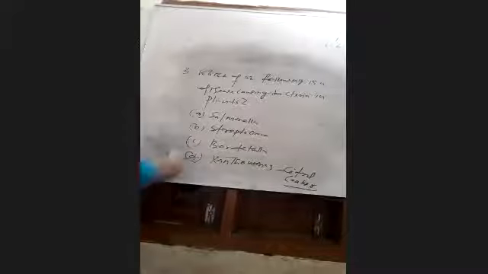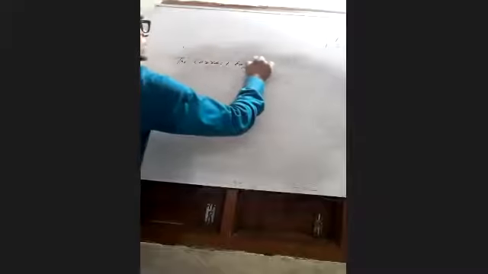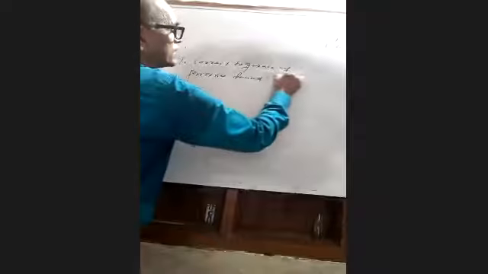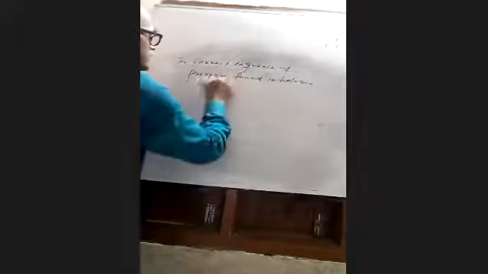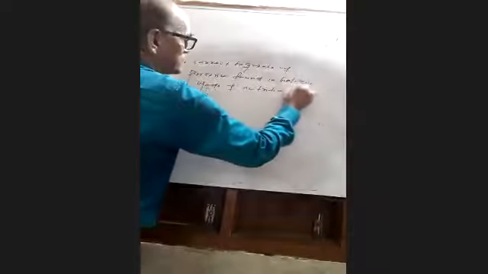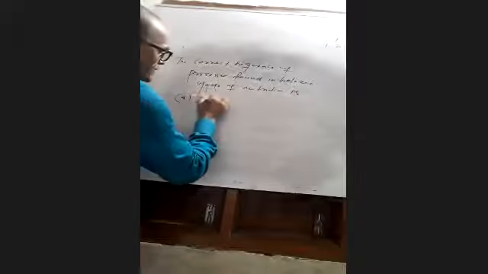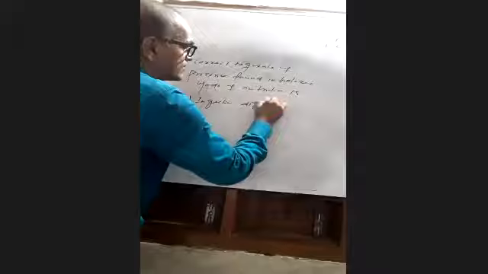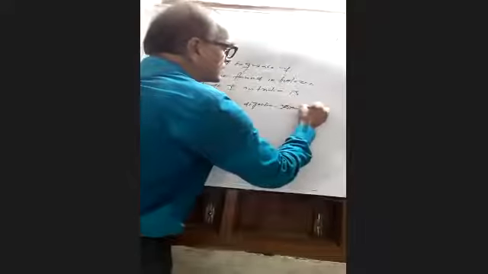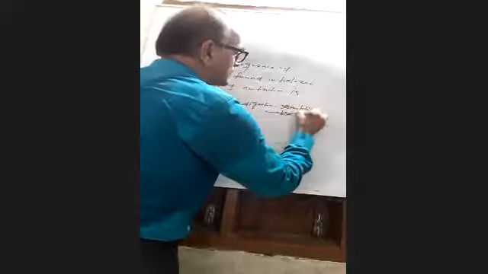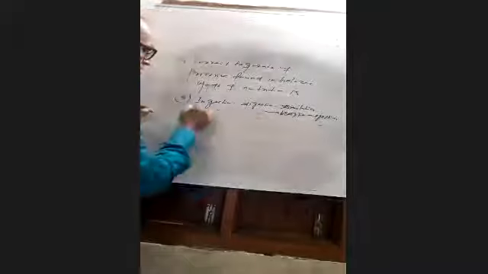The correct sequence of processes found in holozoic mode of nutrition is... Students, now you write down: ingestion, digestion, assimilation, absorption, and egestion.